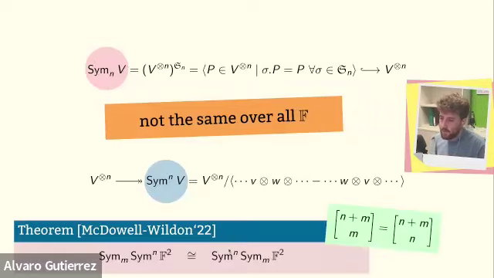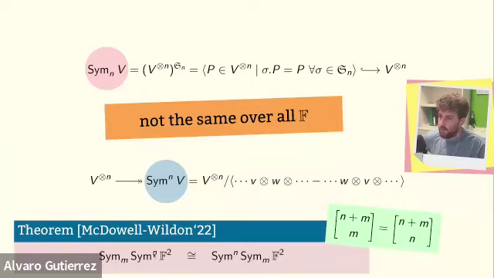Because, for instance, there is this result of Owen McDowell and Mark Wildon, which says that, well, this is lifting this identity, which says that the q-binomial is symmetric in m and n in this way. And you can lift this all the way up to the generality that we saw before in this manner.